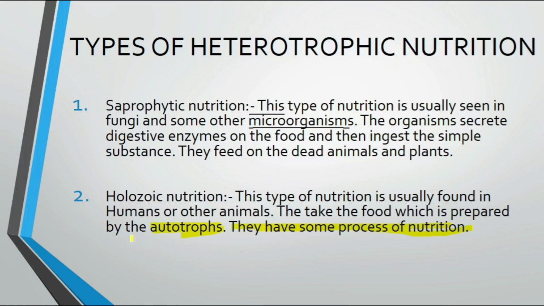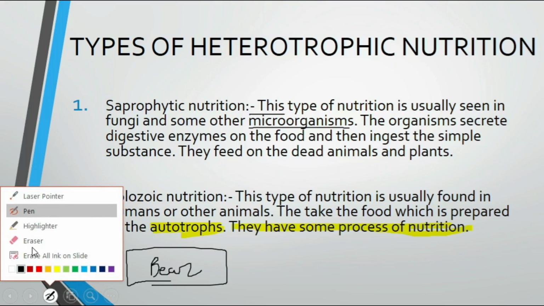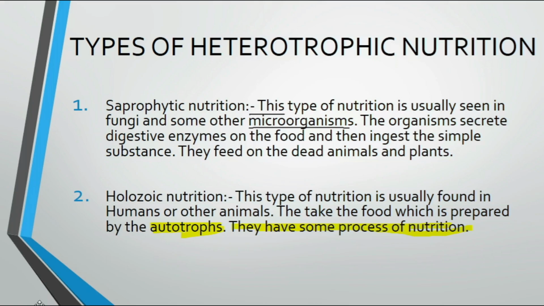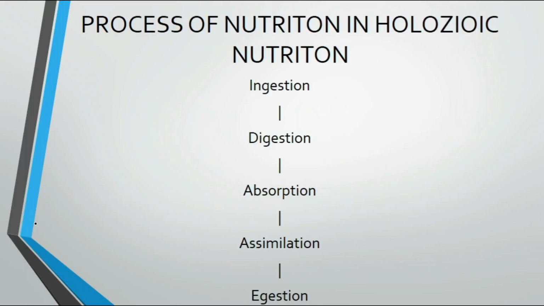Now these autotrophs prepare their own food, and this holozoic nutrition is followed by animals like humans and other animals like bear. So this bear also follows holozoic nutrition. Okay, humans, bears, then deer, then tiger, and there are many like that who follow this type of nutrition. So let's move on to our next slide and see the processes of nutrition in holozoic nutrition.